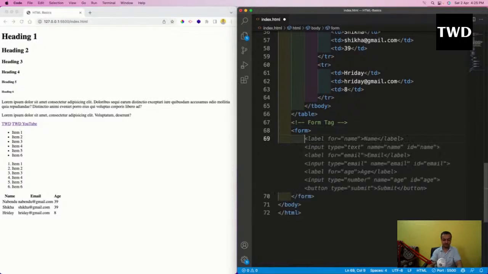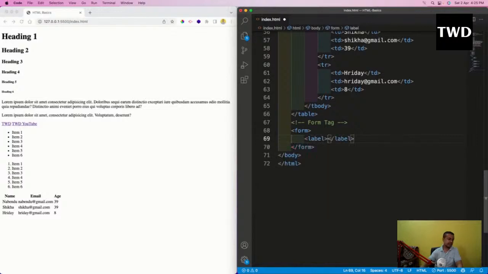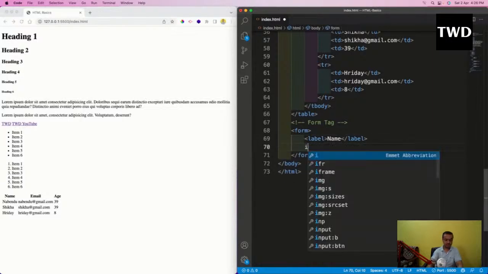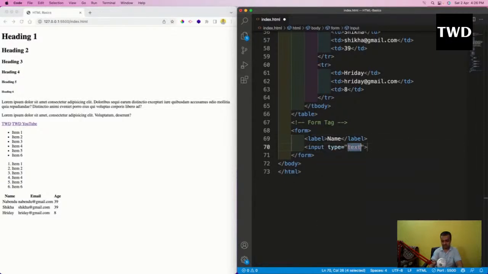Then we are going to have a label, and in this label, I'm going to have a name, and then I'm going to have a type, input type text, and name equal to name. Then I'm going to explain what this is.